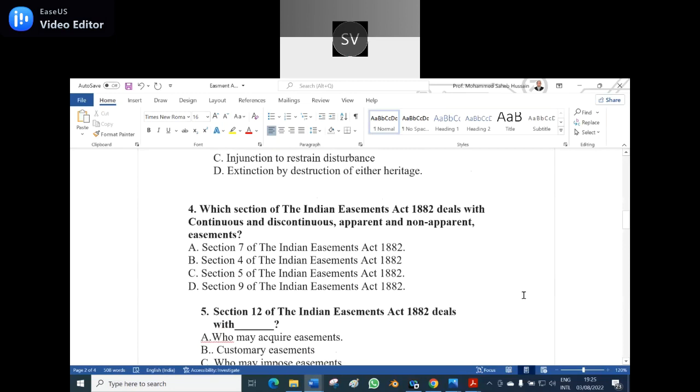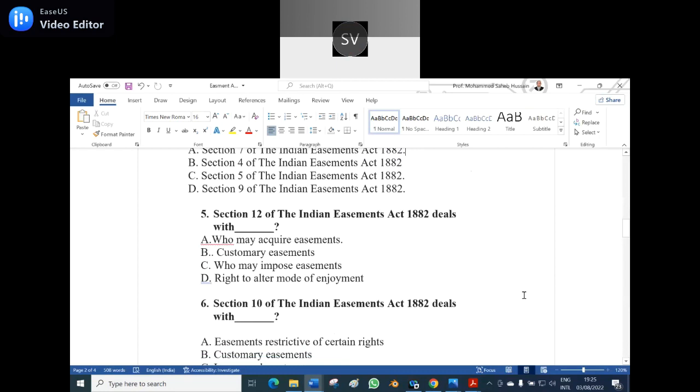Option A, Section 7. Option B, Section 4. Option C, Section 5. Option D, Section 9. Option C, Section 5. Yes, option C, Section 5 is the correct answer. It deals with continuous and discontinuous apparent and non-apparent easements.